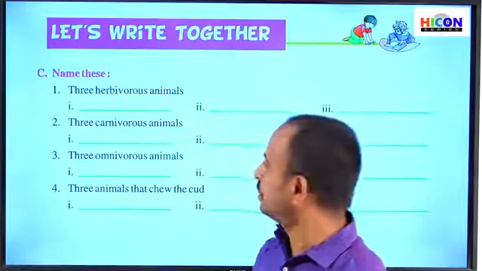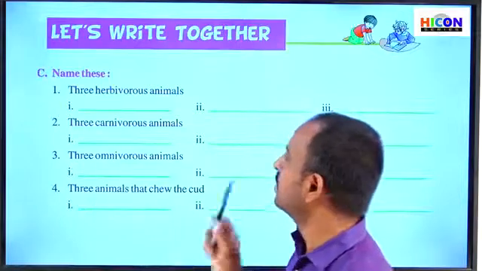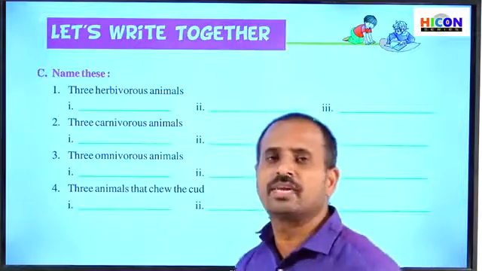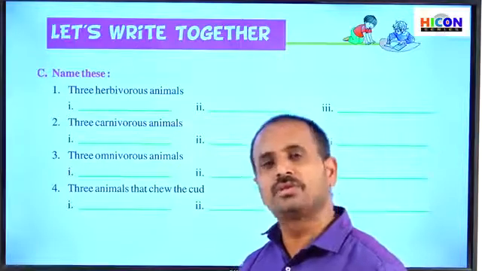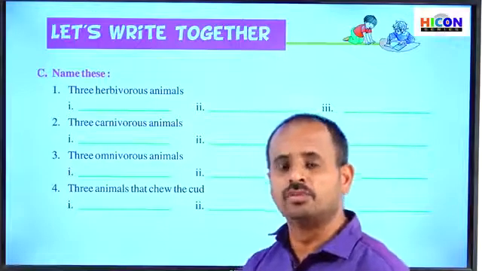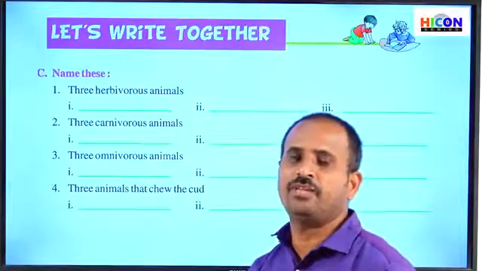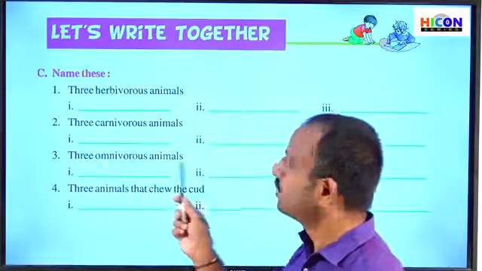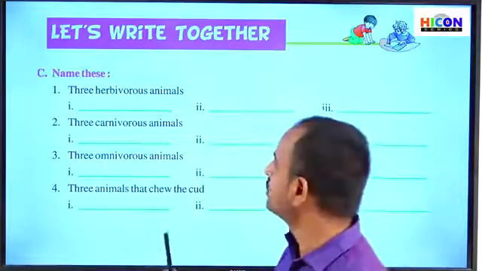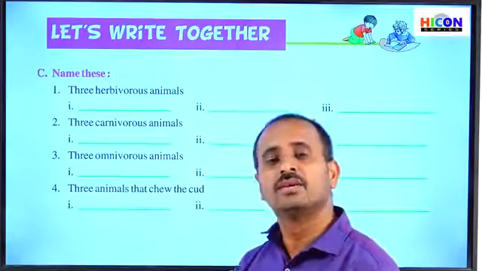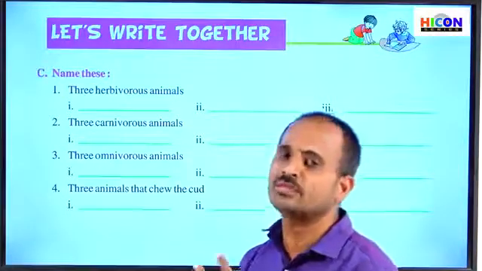The children, see the third one, three omnivorous animals. So what are omnivorous animals? So omnivorous animals are those which can eat both plants and flesh of other animals. So there are also some examples for omnivorous animals. Already we have discussed in the previous question answers.